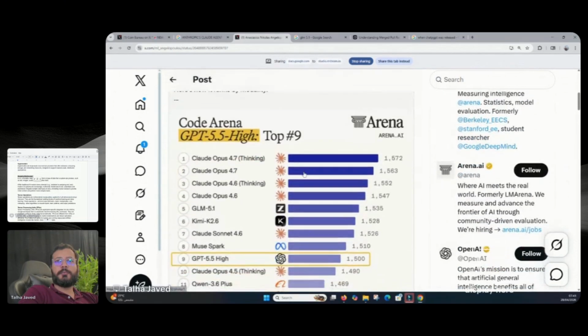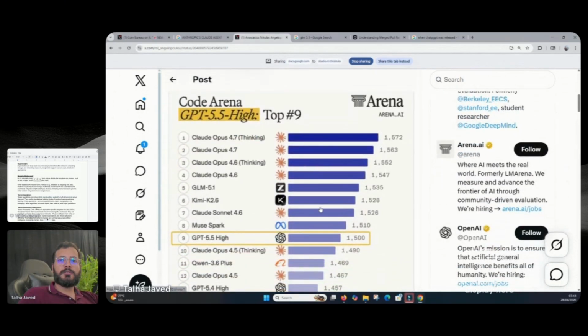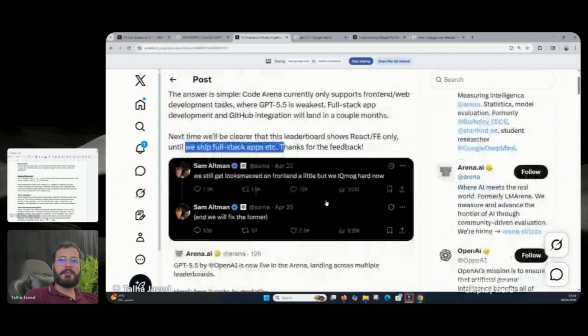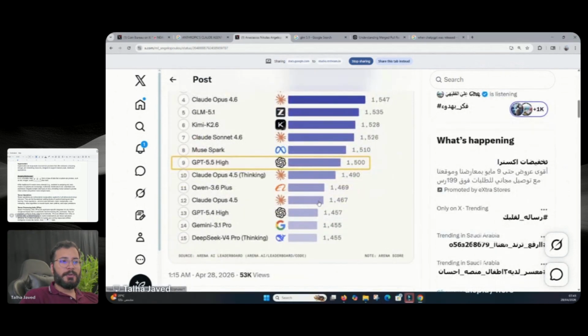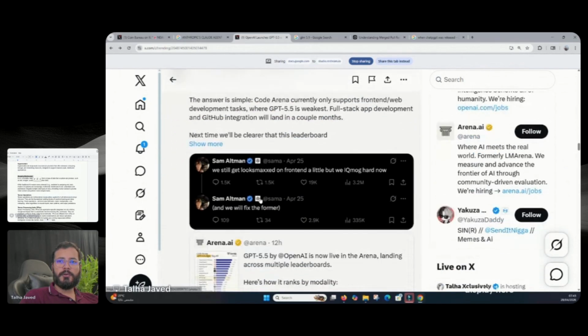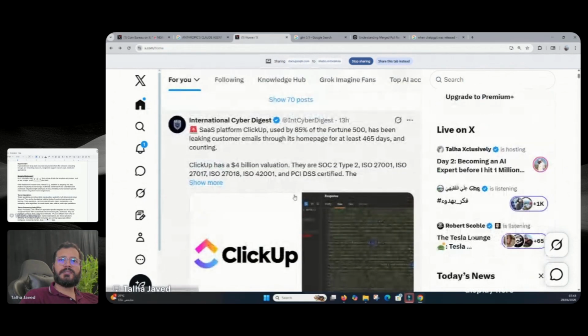This post also clarified all this, and I was thinking, on coding, why is GPT 5.5 at number nine? Now we know it's only considering front end and web development tasks. We have seen examples of people one-shotting apps with GPT 5.5, and that is pretty insane, that GPT 5.5 is able to do all of that. So okay, that's enough.